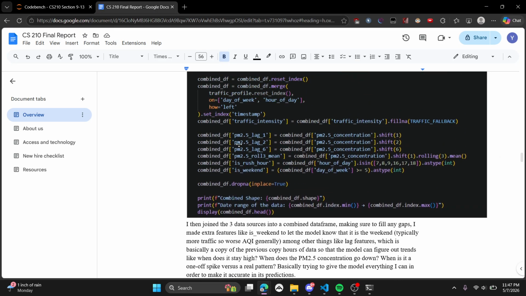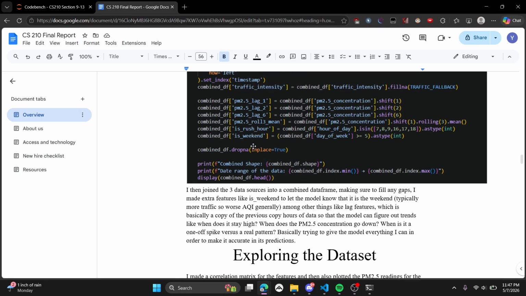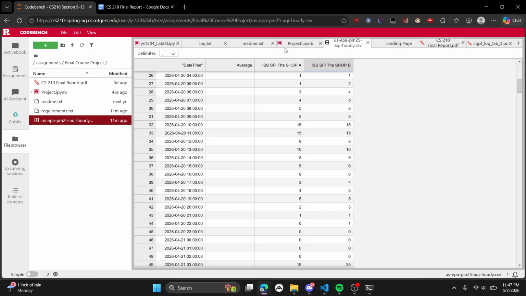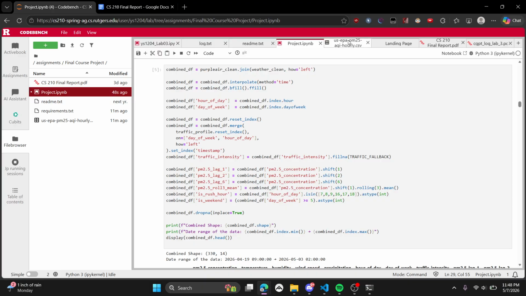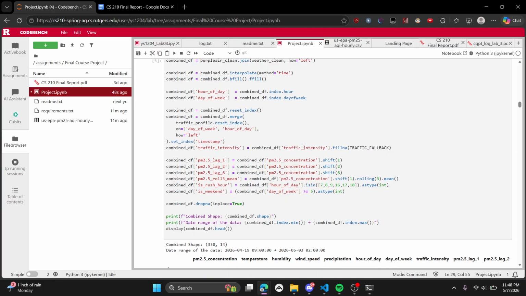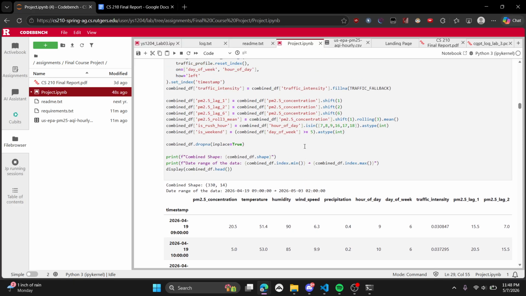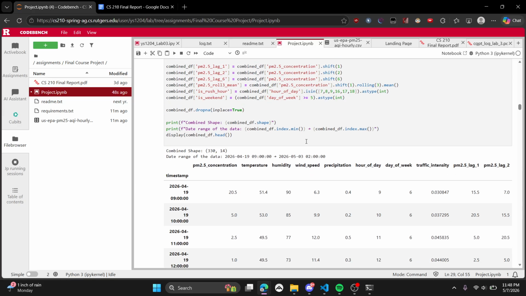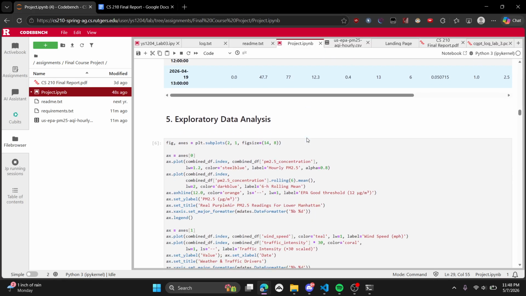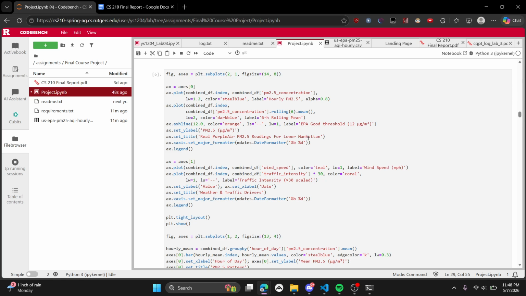That's basically what lag means. Roll three means the mean of the three previous ones. And then there's is rush hour and is weekend. I'm basically just trying to tell the model via the data set as much as I can, that if it's rush hour, then there'll typically be more air pollution because there's more people out and about, so that it has as much data as I can physically give it.